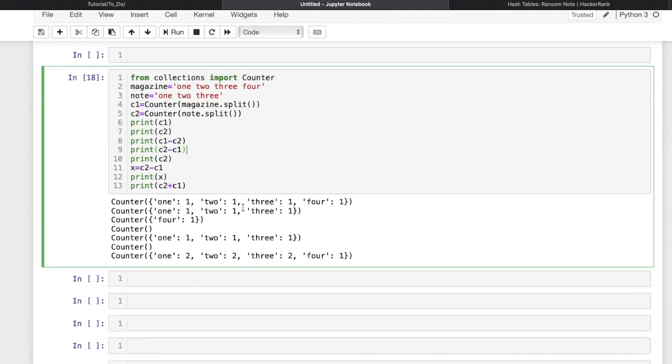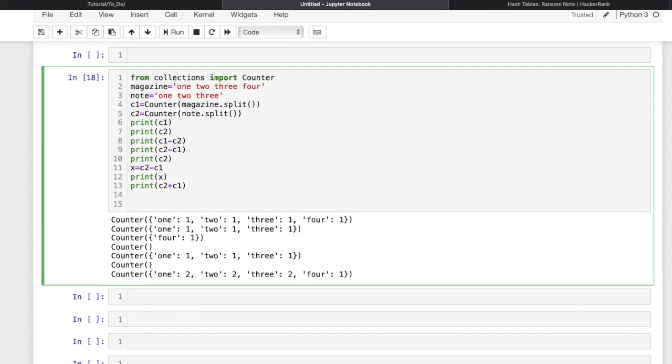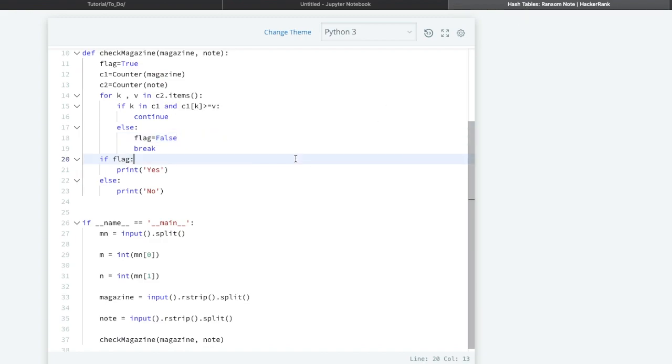Now if I apply the same logic in the given question, like C2 minus C1, if all the values of C2 were present in C1, then it will simply return an empty counter. Then I will simply check a condition for an empty counter. So let me delete this one.